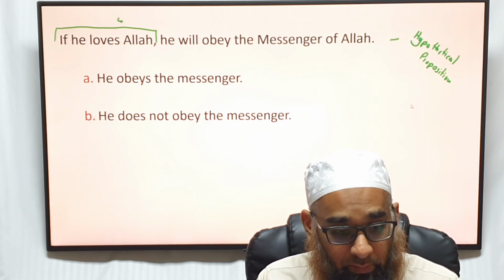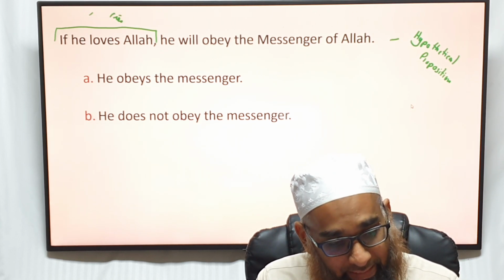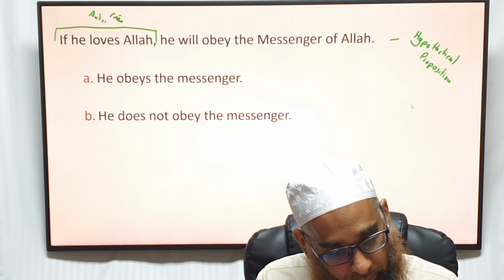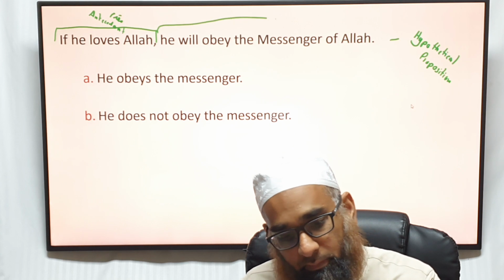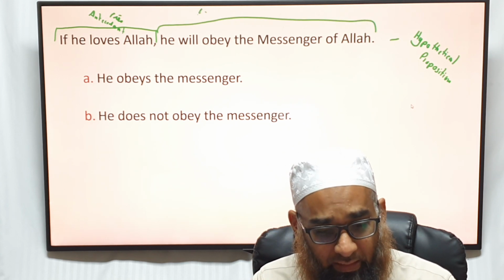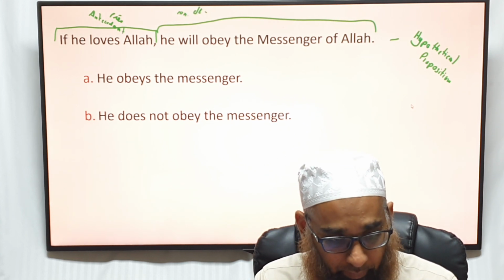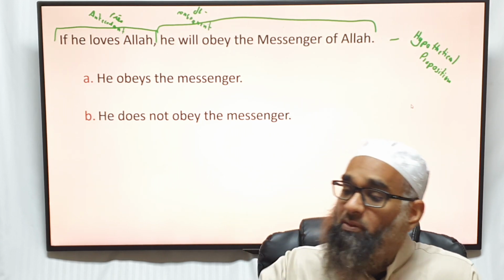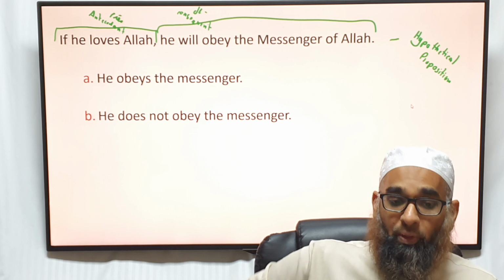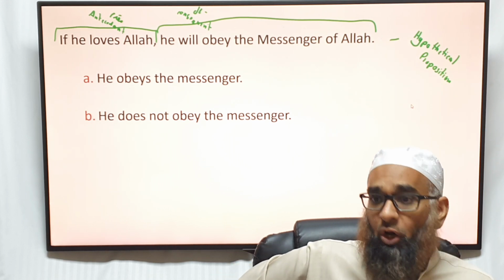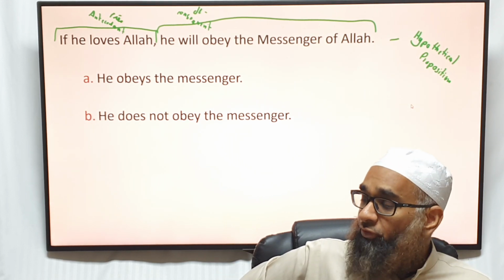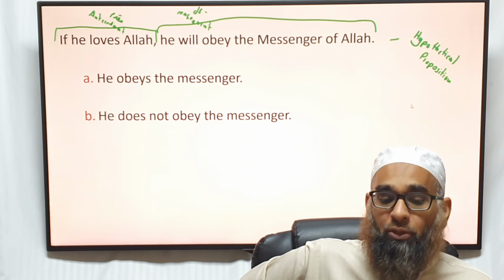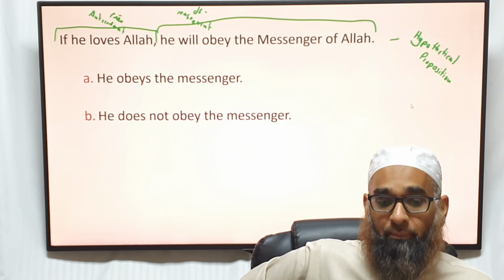Antecedent, also called the muqaddam, and this is called the tali, the consequent. Now, how many forms of argument can we have here? Four. We can affirm the antecedent or deny the antecedent, affirm the consequence or deny the consequence.